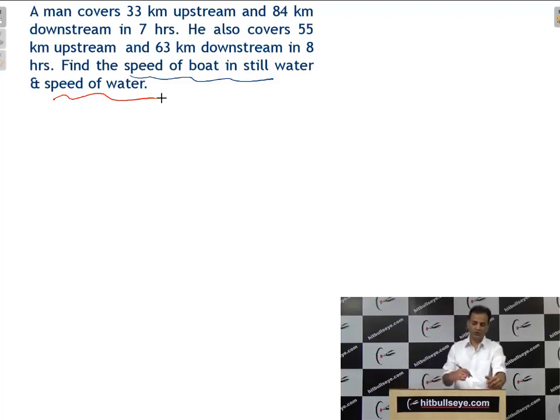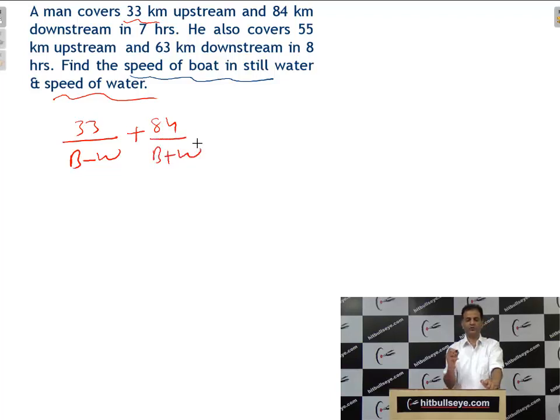Now see, two equations are given. A man covers 33 km upstream. Now we can write the equation: 33 divided by B minus W because upstream, and 84 downstream, plus 84 divided by B plus W. And what is total time, student? Distance by speed is time. So what will be total time? It will be given 7 hours. So it is the first equation.